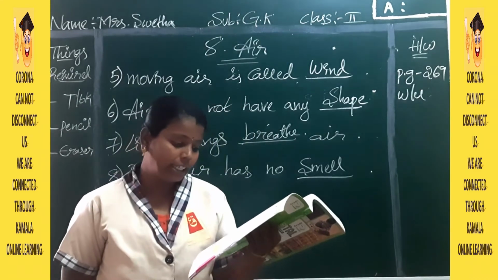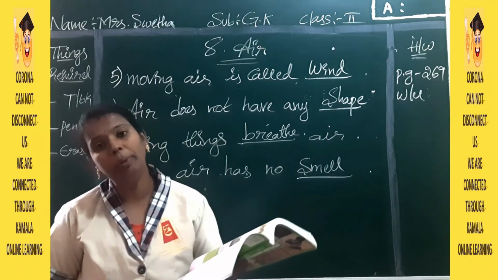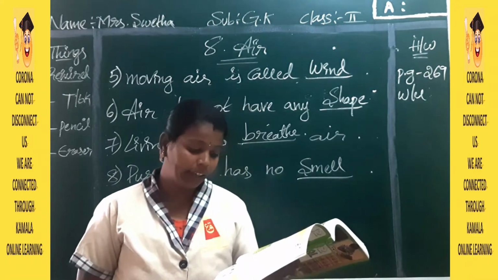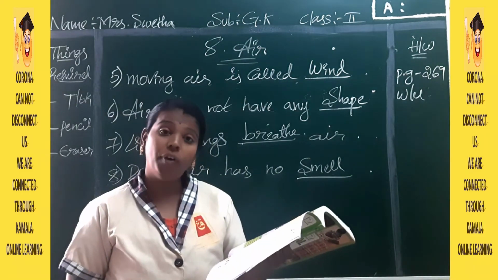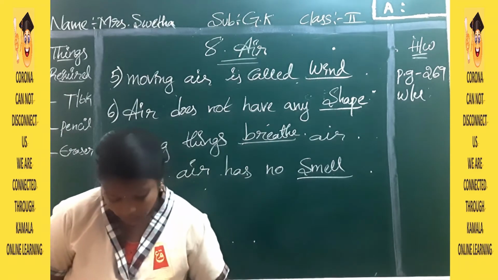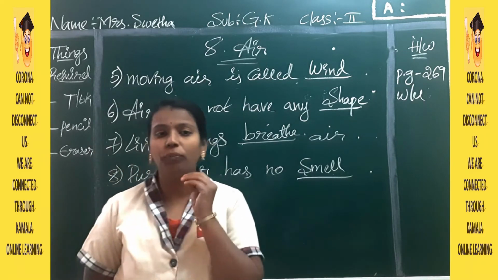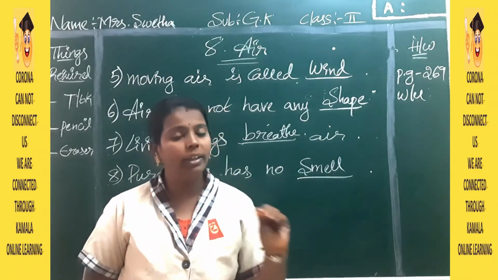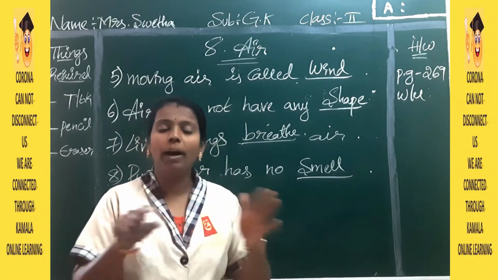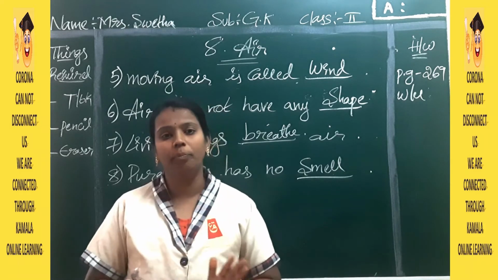Now the next one: living things breathe air. All the living things need air for breathing. Now, pure air has no smell. Pure, completely fresh air will not have any smell at all. If you go to a park or a garden, there you will have nice fresh air. Why?